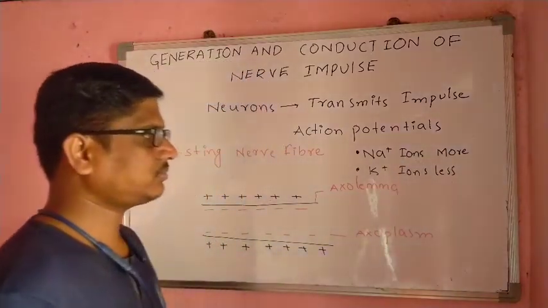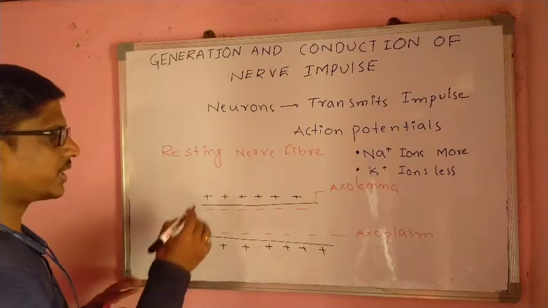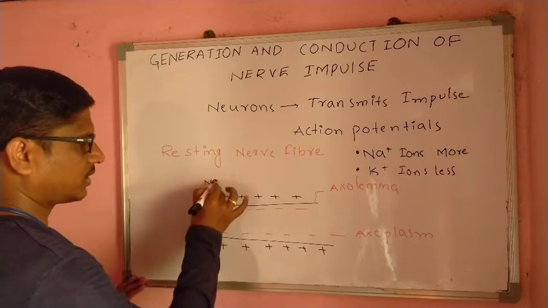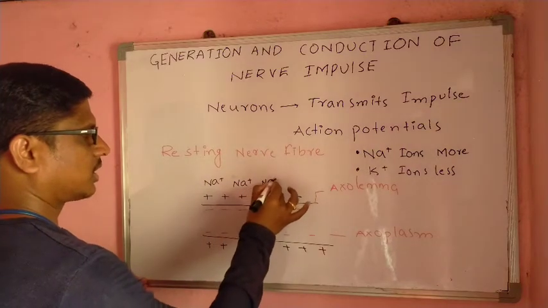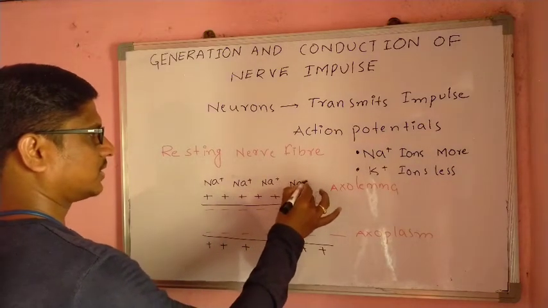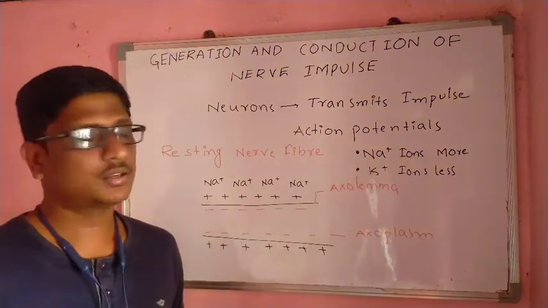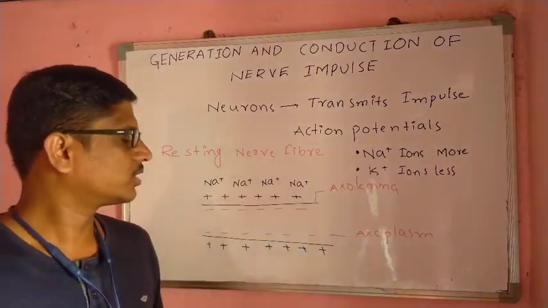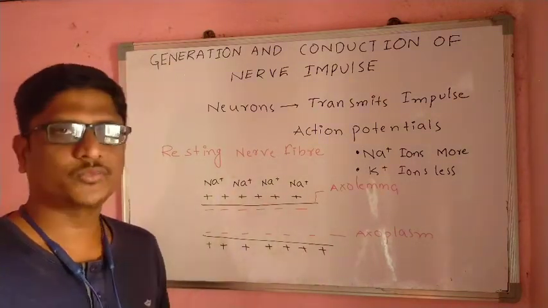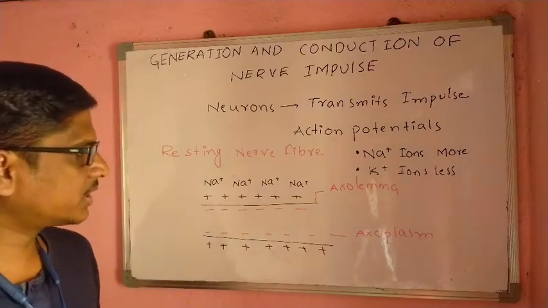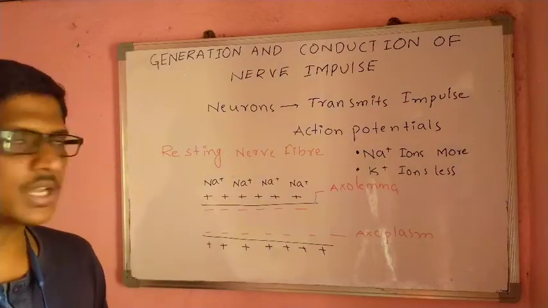So the outside positive charge is caused majorly by sodium ions. Both sodium and potassium are there, but sodium causes the positive charge outside of the neuron.